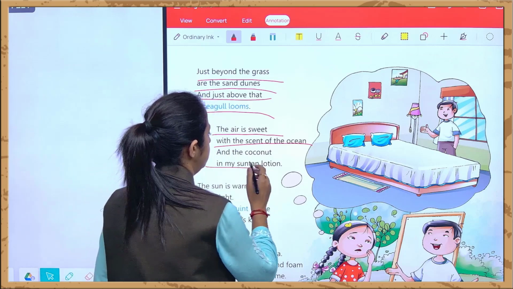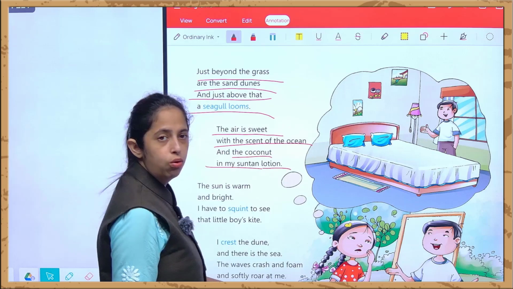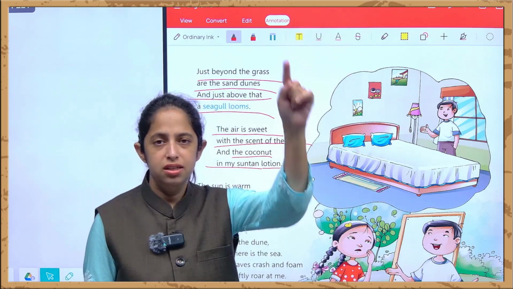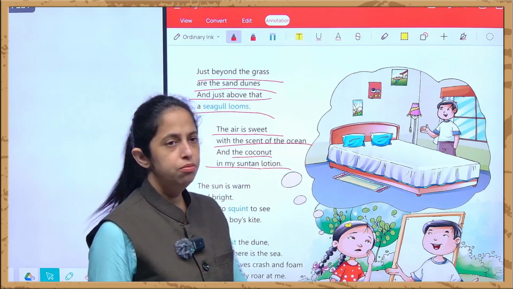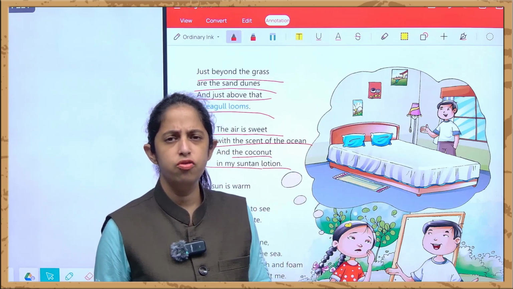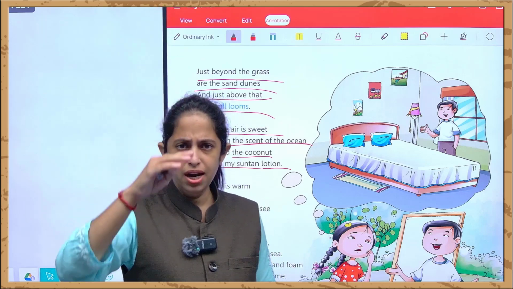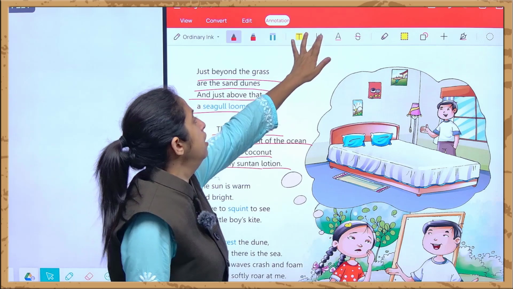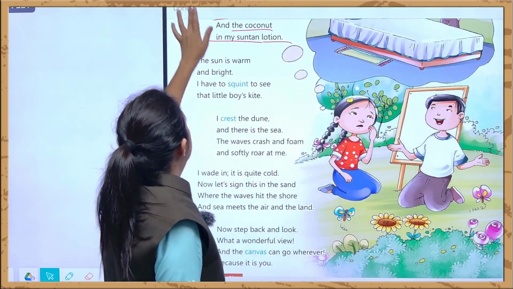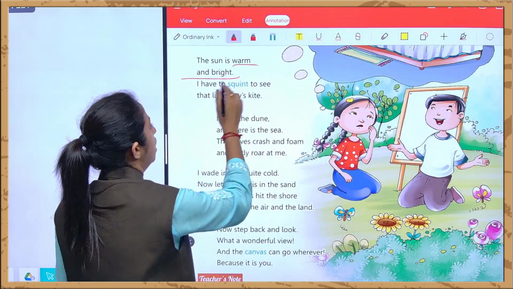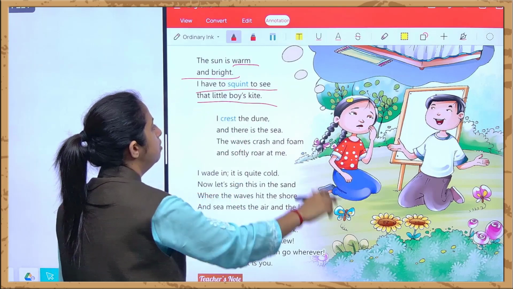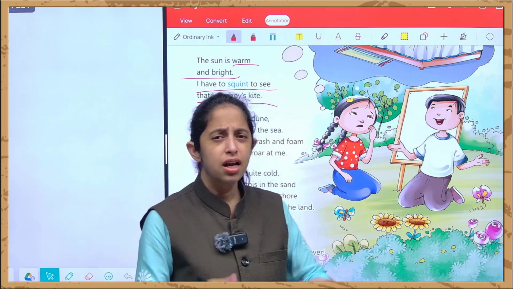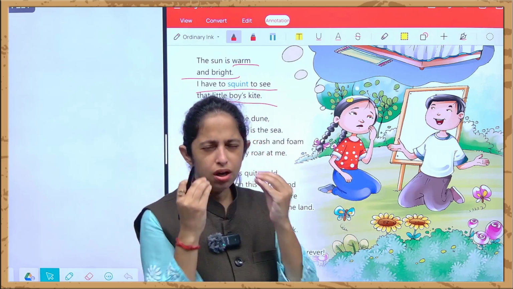And the coconut in the suntan lotion, and the coconut that is hanging, that is the tree, it is hanging at the suntan lotion. You can see that the coconut trees are very much taller, right? So he is saying that these coconut trees are hanging at the height. And the sun is warm and bright, and I have to squint to see that little boy's kite. He's saying that the sun is too bright that मेरे को अपनी eyes को छोटा करना पड़ रहा है to